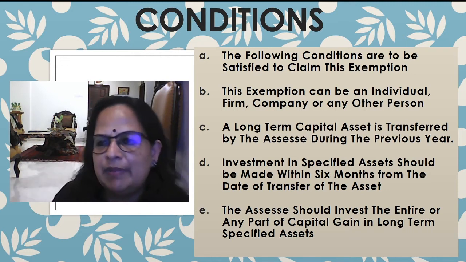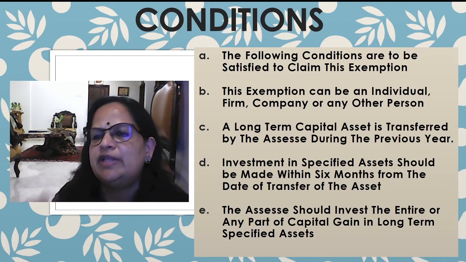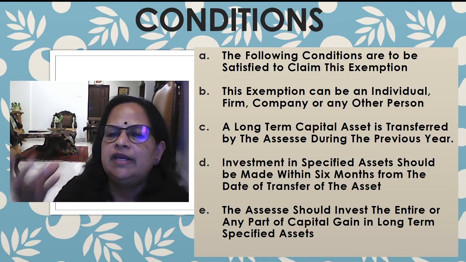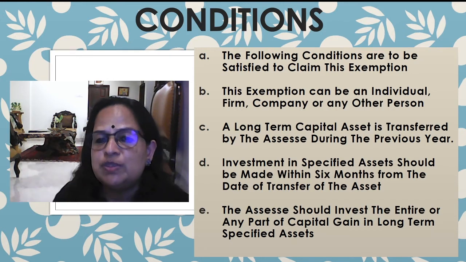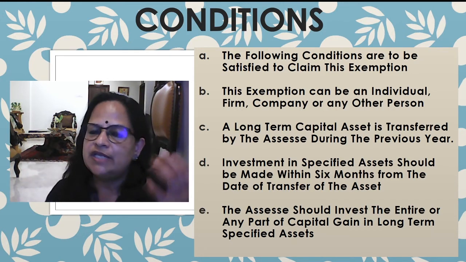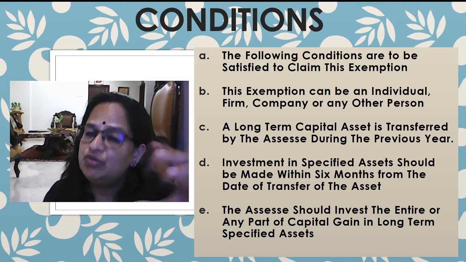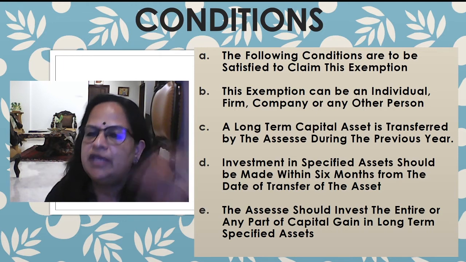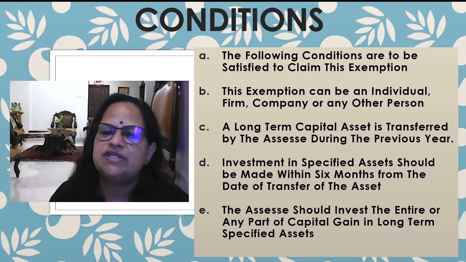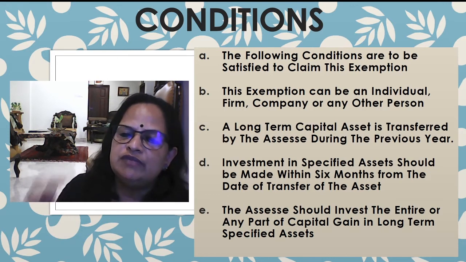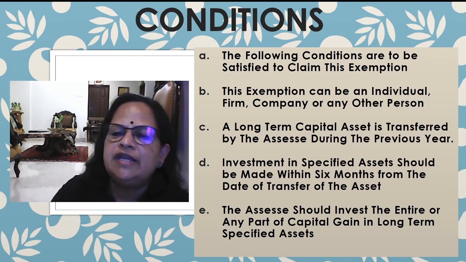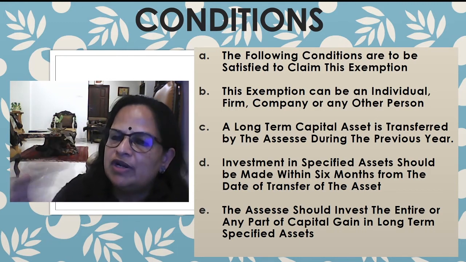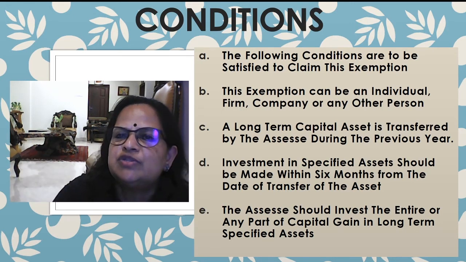Now, a long-term capital asset is transferred by the assessee during the previous year. So any capital asset is sold by the assessee. Then investment in the specified asset should be made within 6 months from the date of transfer of the asset. In the case of the National Capital Gain Account Scheme, we have seen that before filing the income tax return, he has to invest in the capital gain deposit scheme. Here, you have to remember that within 6 months, he has to invest in the securities. The assessee should invest the entire or any part of the capital gain in long-term specified assets.